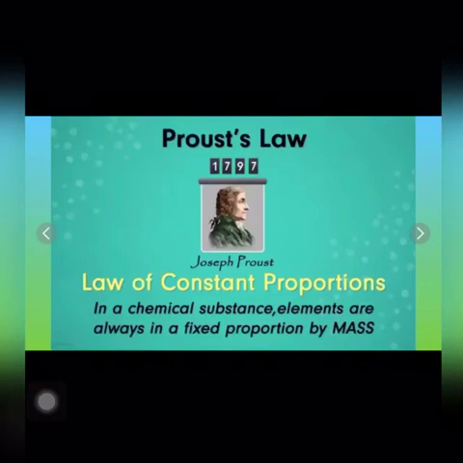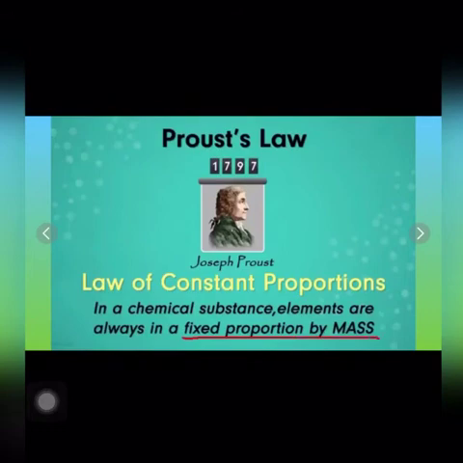Now let us talk about the other law, which is the law of constant proportion. This law was given by French chemist Joseph Proust in the year 1797. According to this law, a pure chemical compound always consists of the same elements that are combined together in a fixed ratio by mass.